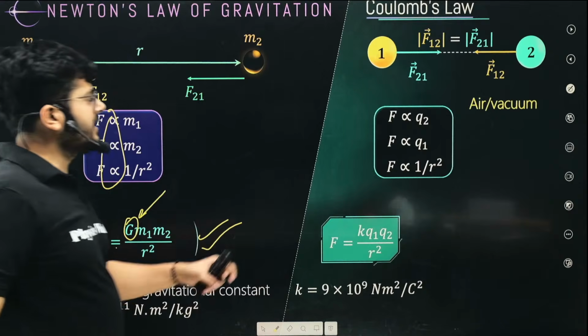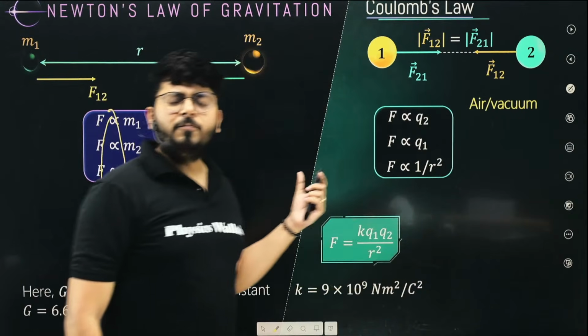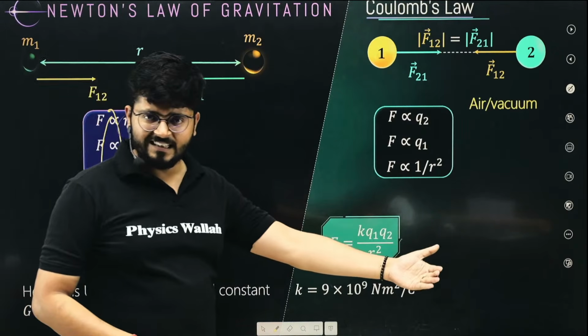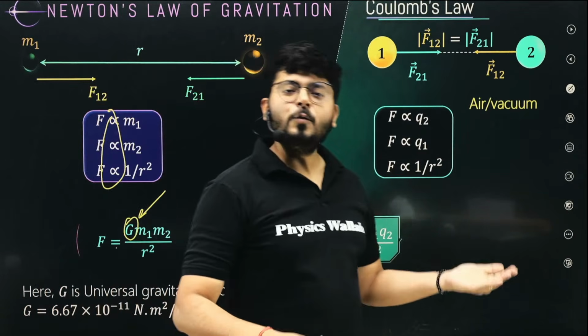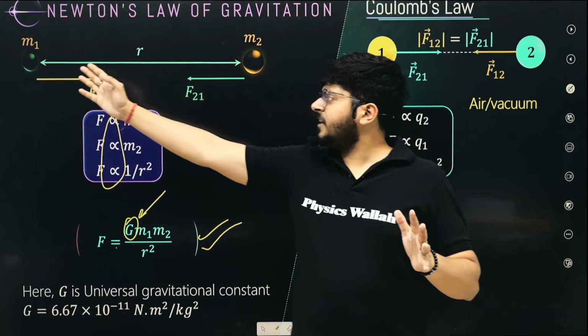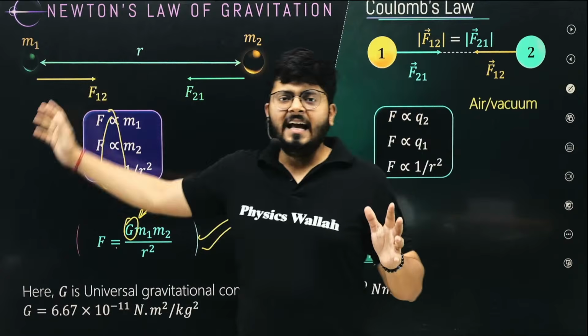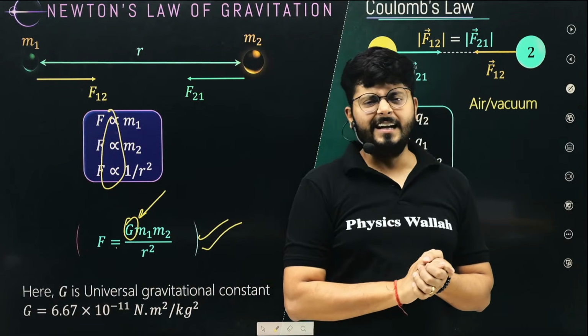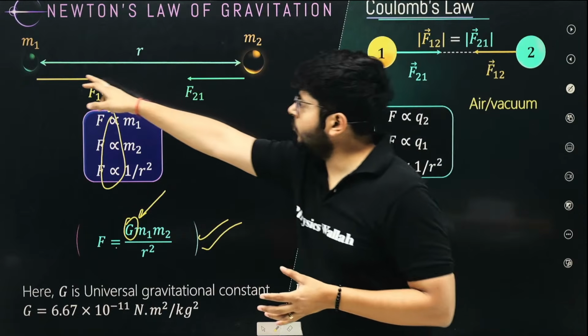Alright, so let's keep on moving in the forward direction. If, my dear kids, you know Coulomb's law, you are going to move into grade 12th, and there you are going to study Coulomb's law. Here we are trying to understand that the interaction between two masses and the interaction between two charged particles is pretty much the same. You see that here we have two masses.